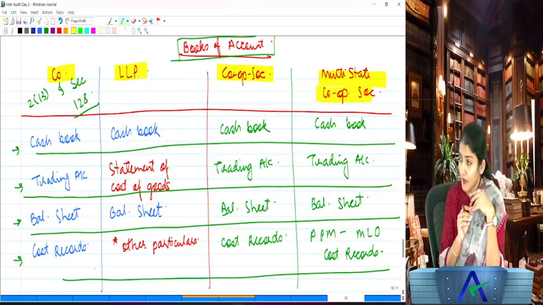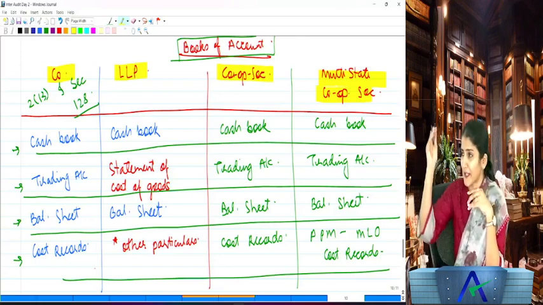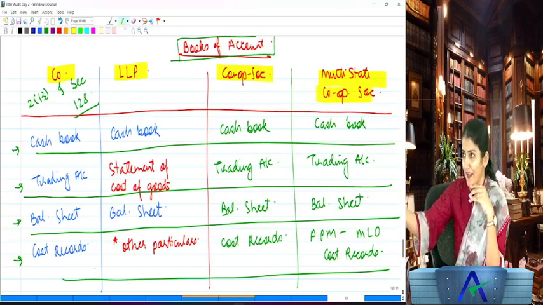PPM is production, processing, manufacturing. When you go to multi-state cooperative society, you will find it over there. Okay.